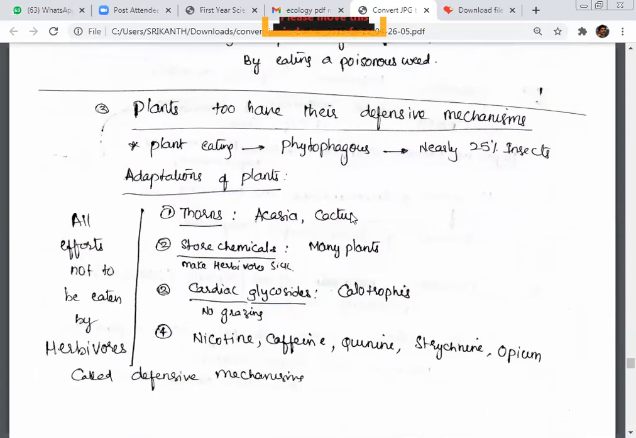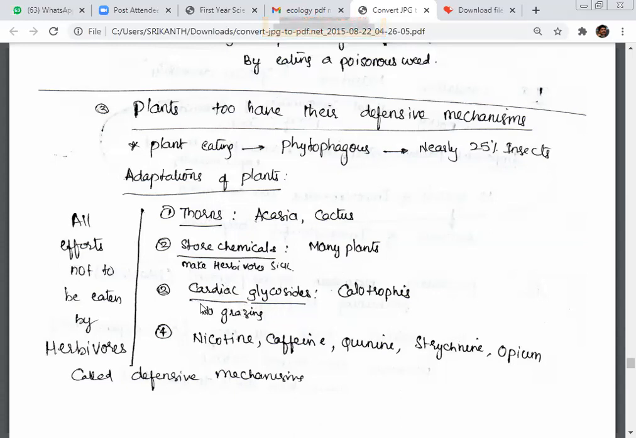Plants too have their defense mechanisms. Plant eating we call phytophagous. Nearly 25% of insects are phytophagous. That's why plants must adapt themselves to protect from their predators. So, thorns: acacia and cactus have thorns. Many plants also store chemicals that make the herbivore sick.